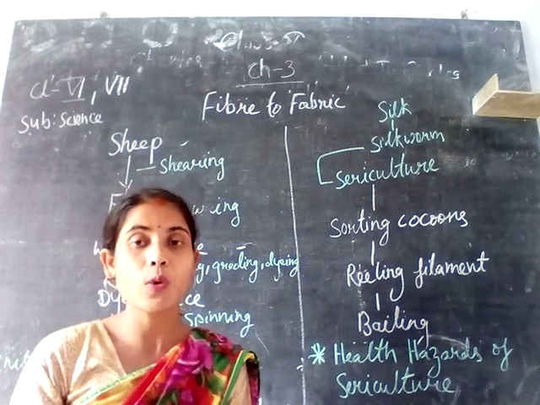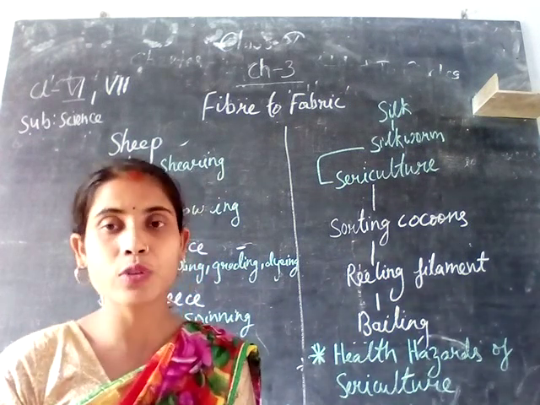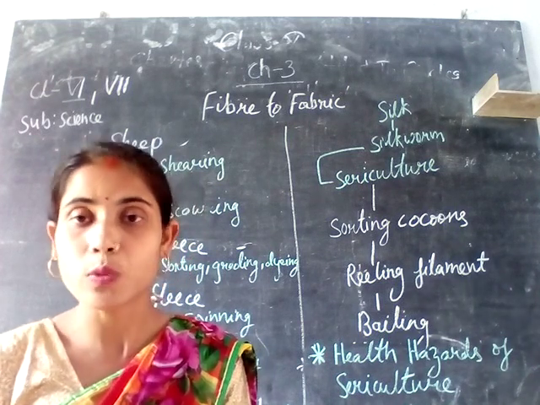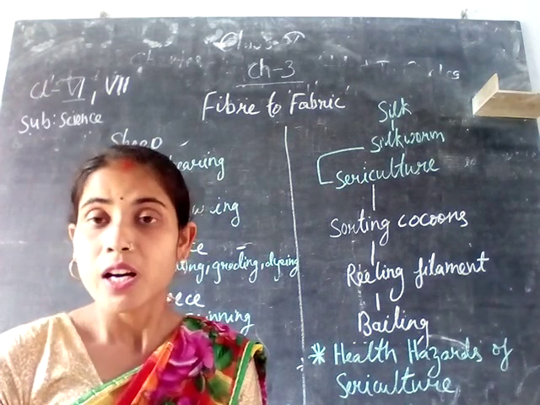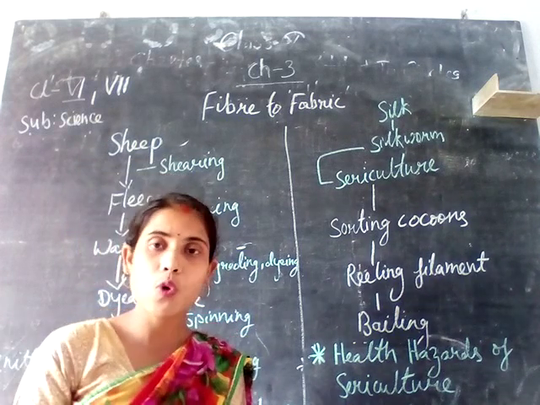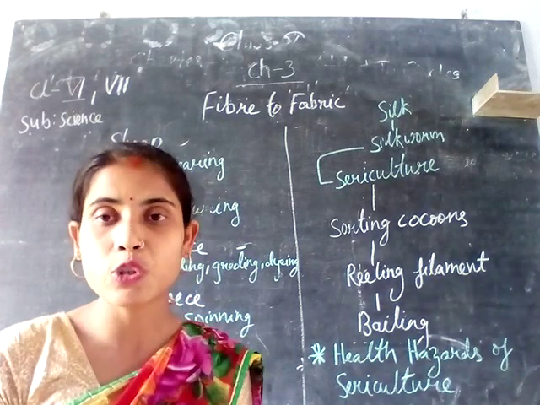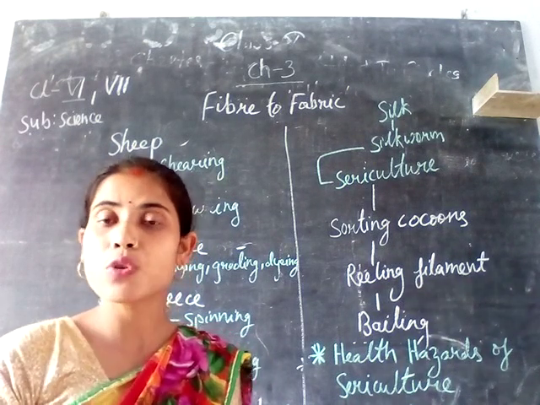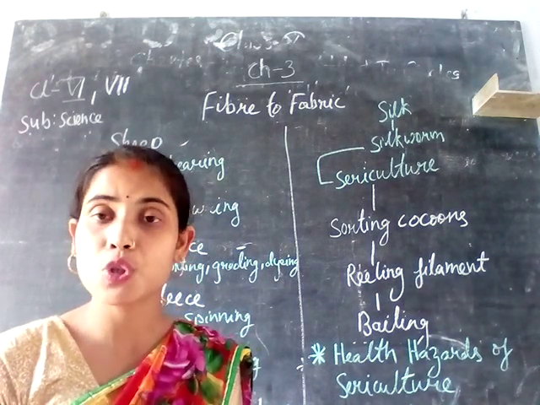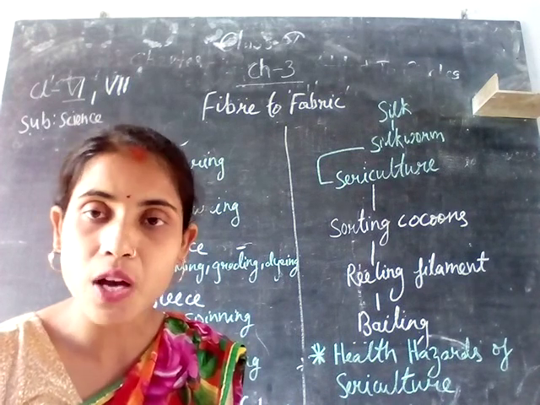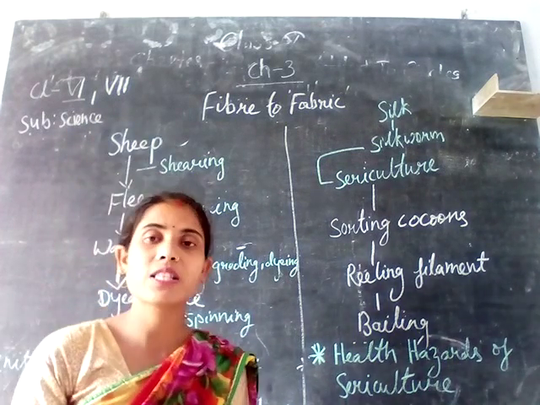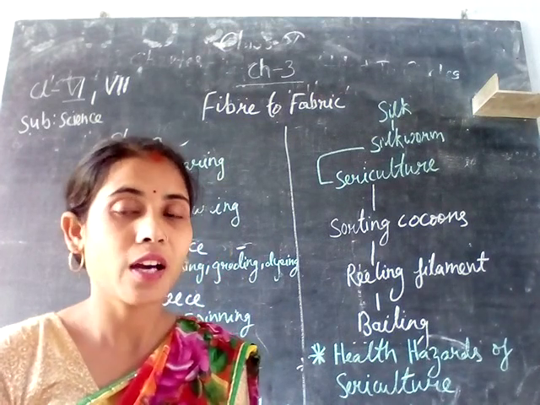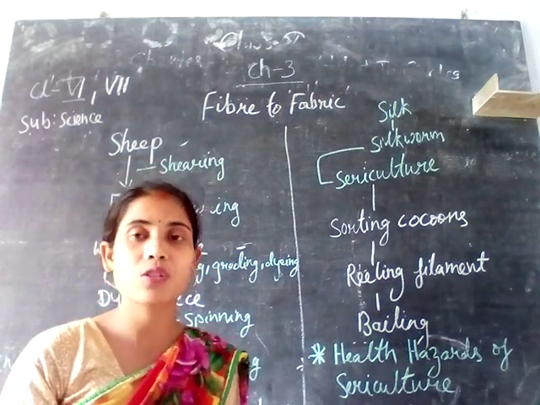So the workers working in the sericulture processes get wounds over their hands. They have very poor eyesight, since they work 14 to 16 hours. They also get respiratory problems, and since machines produce a lot of sound, the workers can even have the adverse effect of losing their hearing.